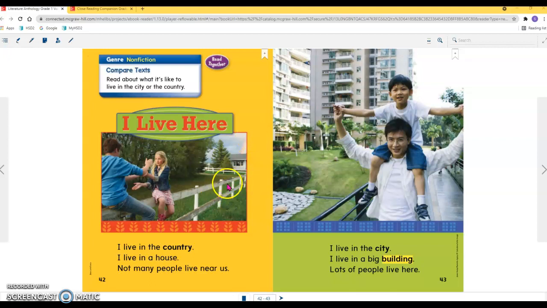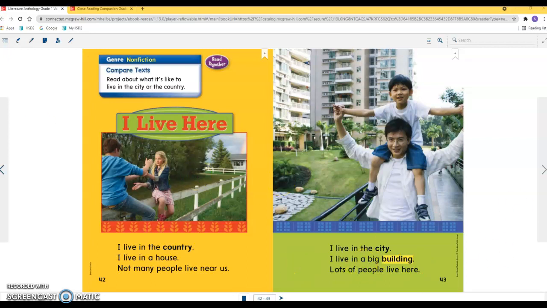As we read the story, you're going to notice that some words are in bold print. See how the letters are a little thicker than the words next to it? This word here, country, is in bold print. City is in bold print. Building is in bold print.